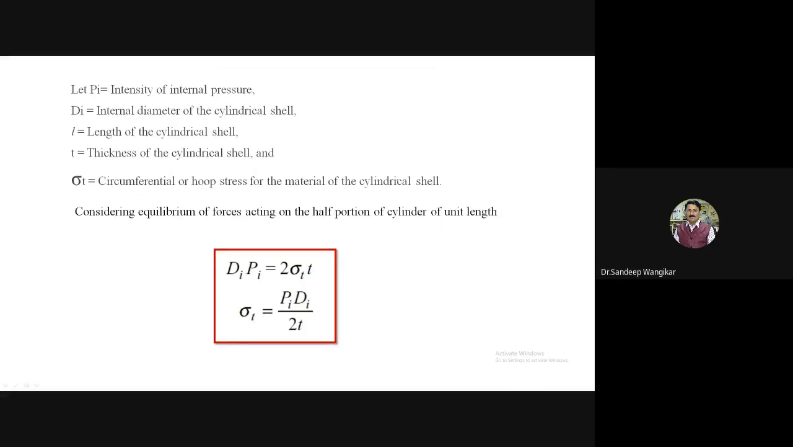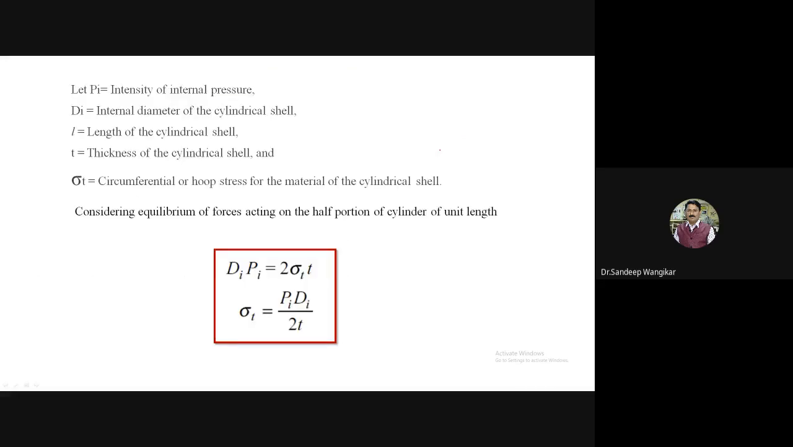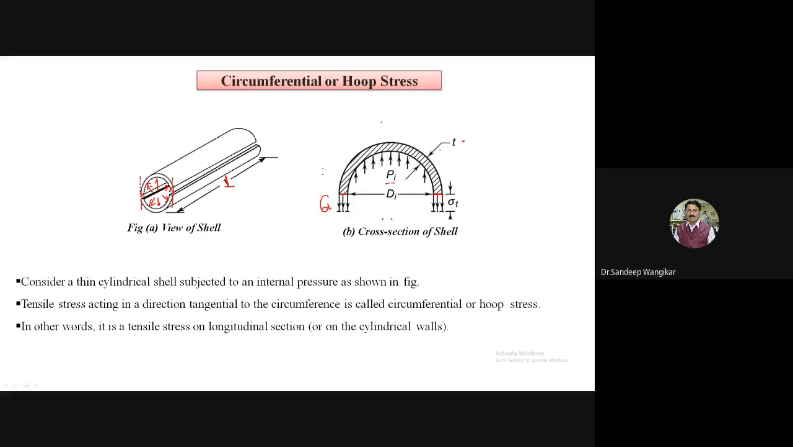Then Di, L and T. Di is the diameter, and L is shown here as the length, and T is the thickness. Sigma T is the circumferential or hoop stress of the material for the cylindrical shell. Here it is shown for understanding purposes that it is acting as this sigma T.